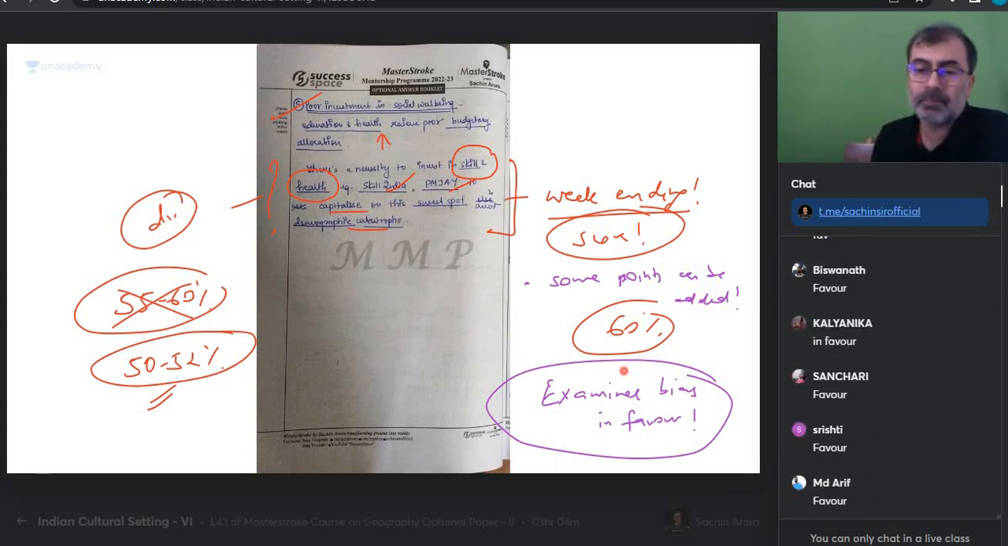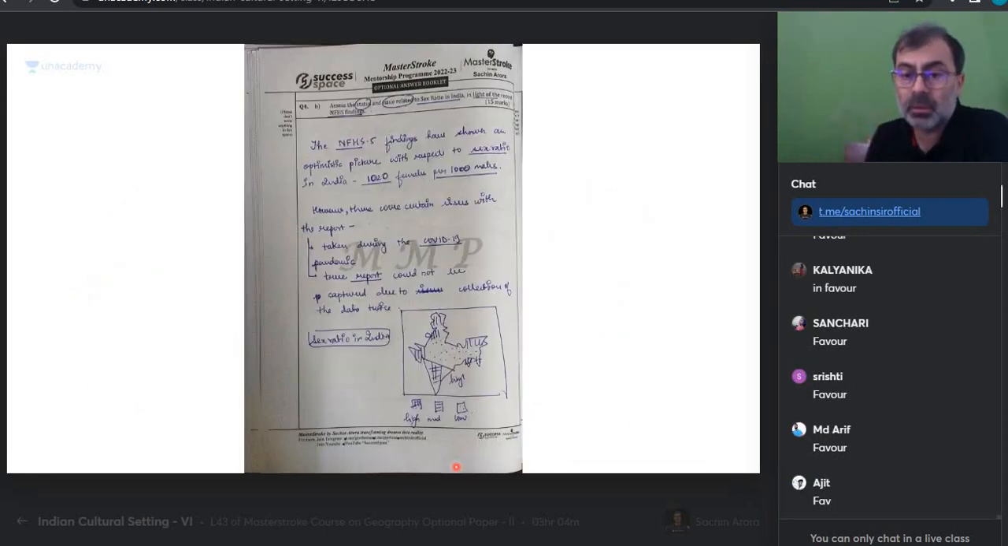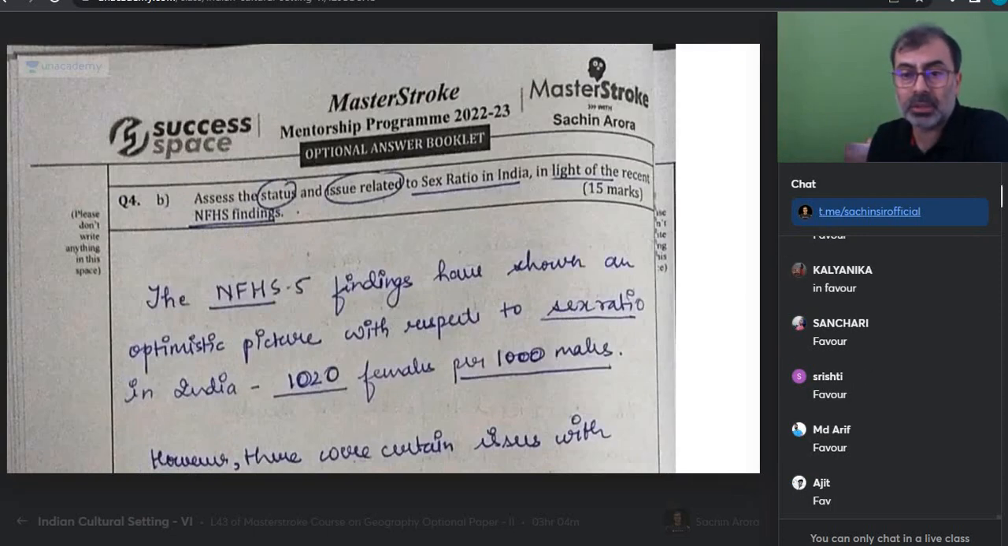Let's see what that person is trying. Let's see, one more. Maybe this person was very comfortable with this. Let's look at this. Assess status and issues related to sex ratio. So two things, he highlights it. There are two parts of the question. One is the status, second is the issue.